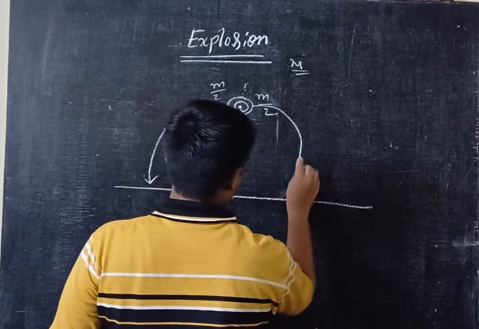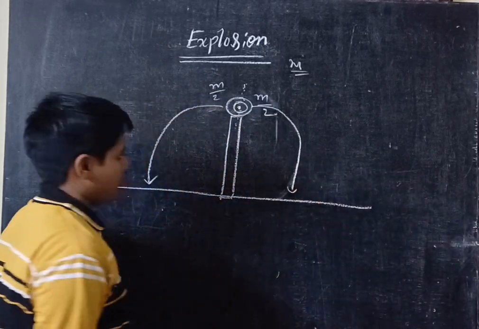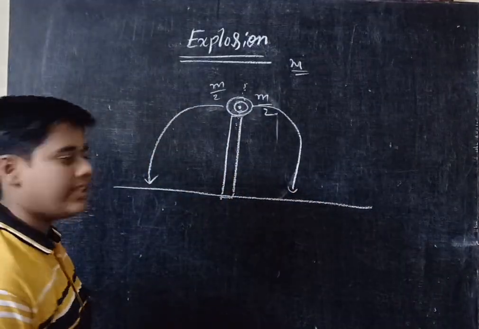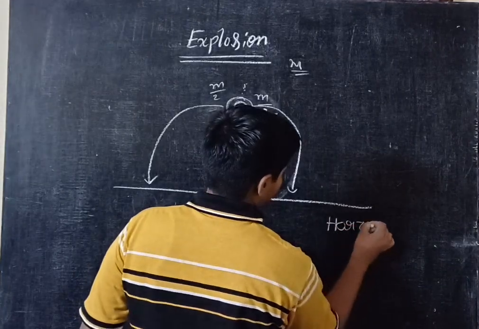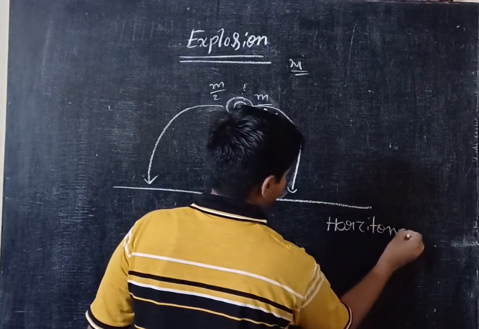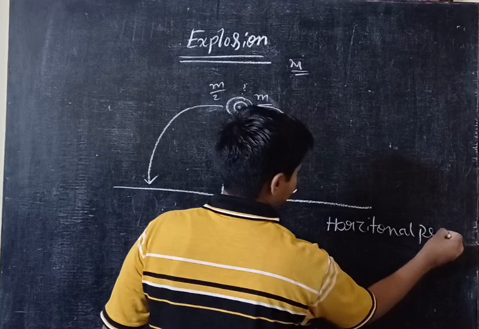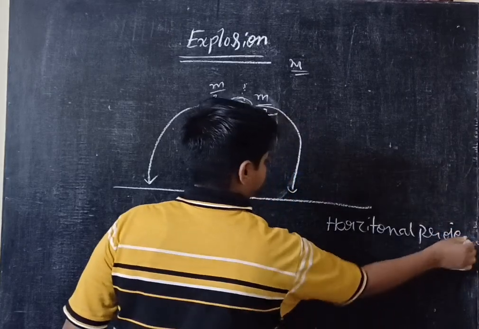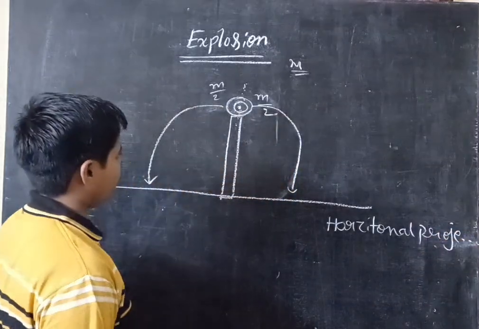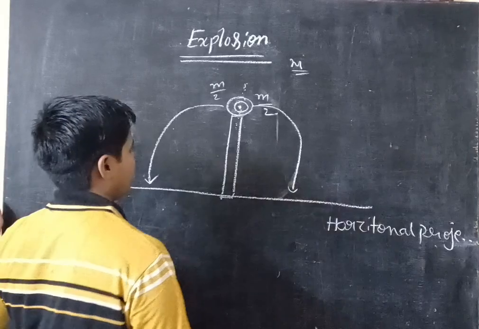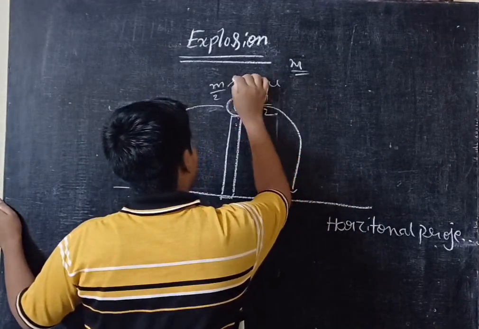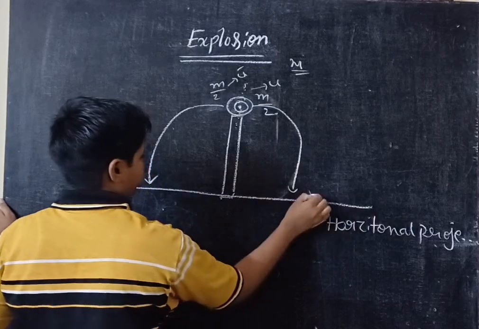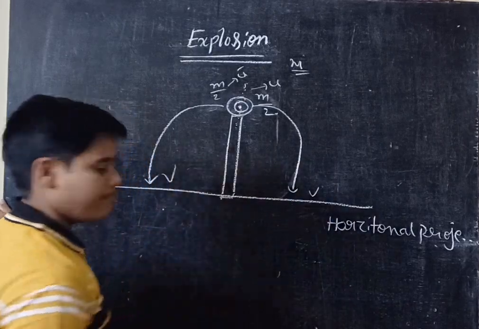Here we can apply the horizontal projectile and the formulas of law of conservation of momentum. If you see the explosion, here it goes with initial velocity u and here also u, and it reaches with v and here also v.